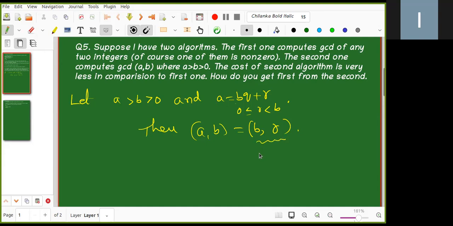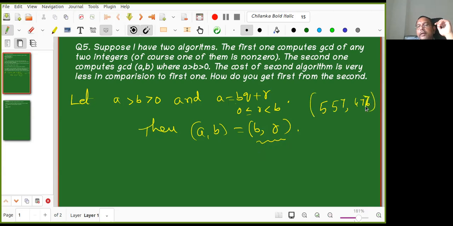You don't... I mean, one is you can just divide and you'll get a remainder, and those are smaller than B. These are very much smaller. Okay, I want to find the GCD of 557 and, let us say, 477.